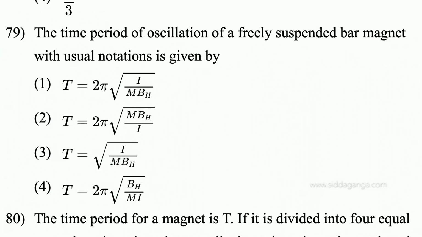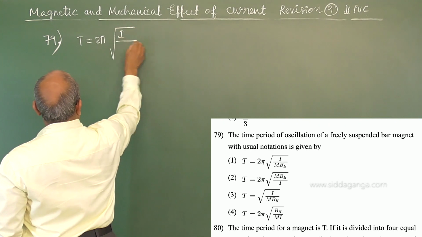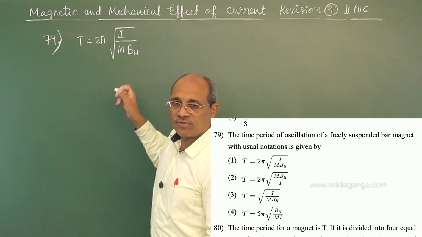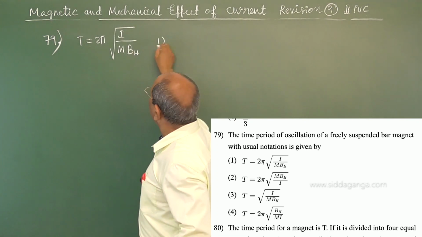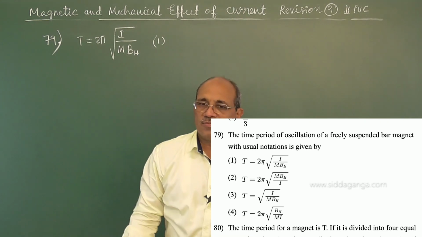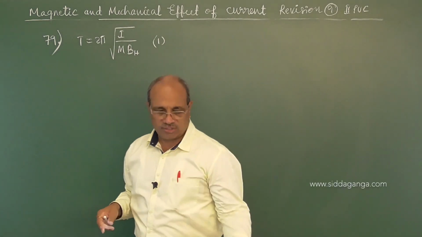It is a standard direct question which we wrote in the previous question. The time period of oscillation of a freely suspended bar magnet with the usual notations is given by 2 pi into root of I upon M BH, if it is in the earth's magnetic field BH. Therefore, the correct option is the first one, where I refers to moment of inertia, M to magnetic moment, and BH to the earth's magnetic field horizontal component. So let us go to the next question, number 80.